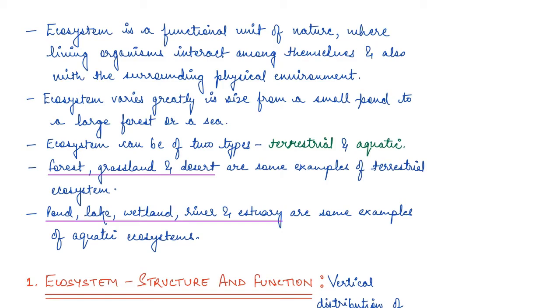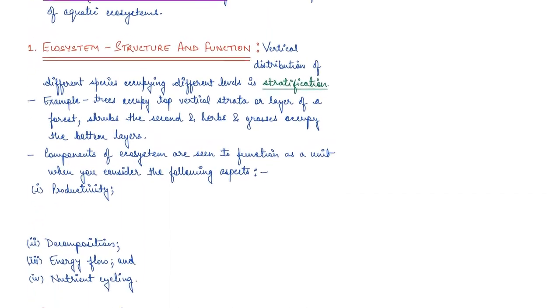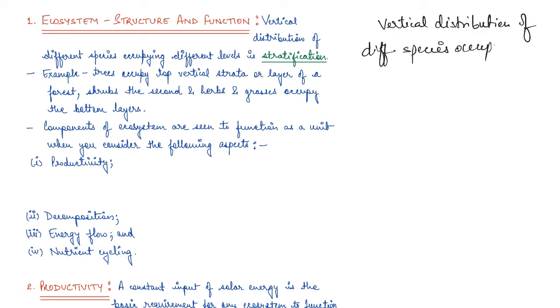Now, vertical distribution, that means distribution of different species which occupy different levels, is known as stratification, right? So we say vertical distribution of different species which occupy a particular ecosystem.